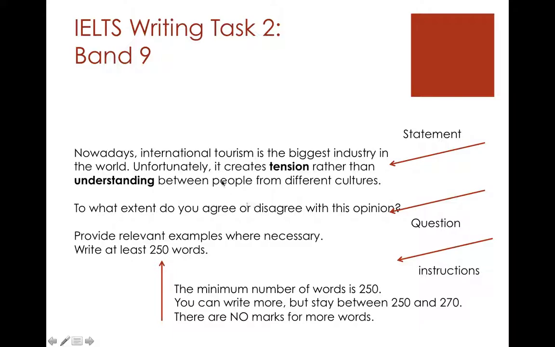So here's our question. Nowadays, international tourism is the biggest industry in the world. Unfortunately, it creates tension rather than understanding between people from different cultures. To what extent do you agree or disagree with this opinion? Provide relevant examples where necessary. So we're going for 250 to 270.